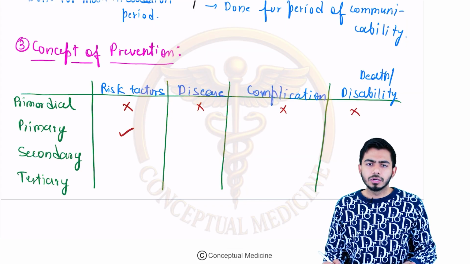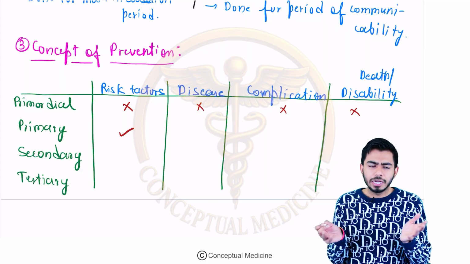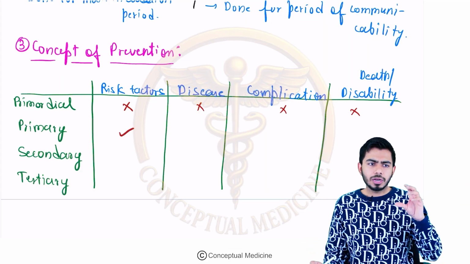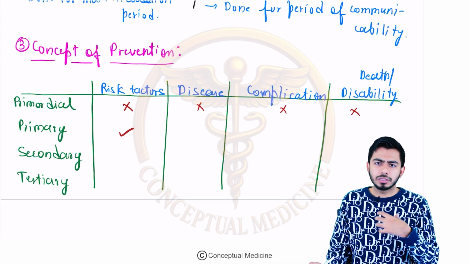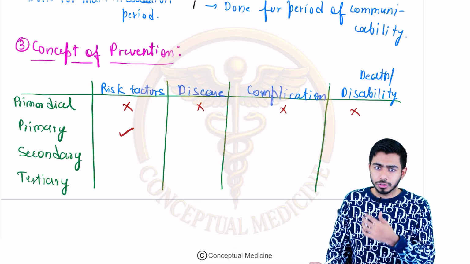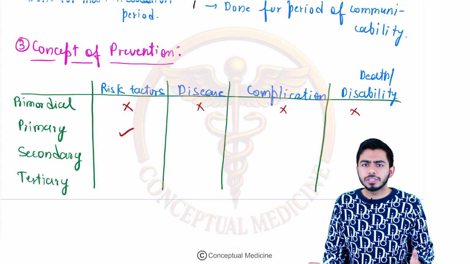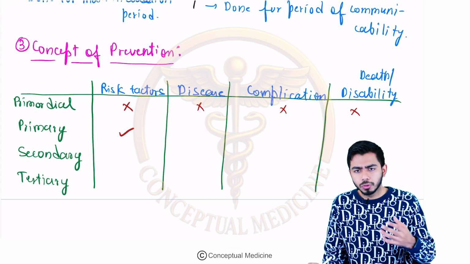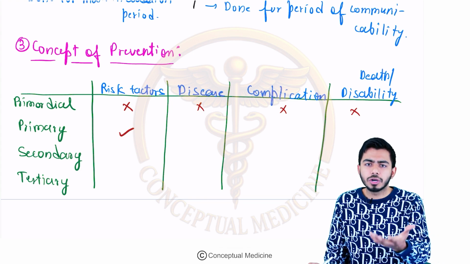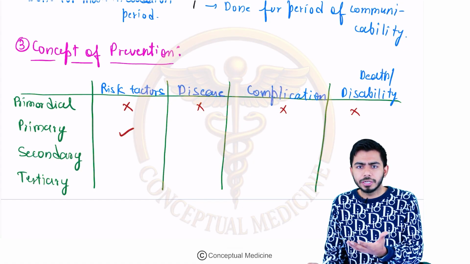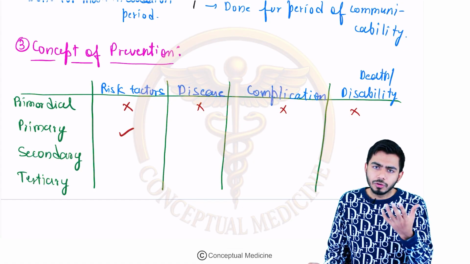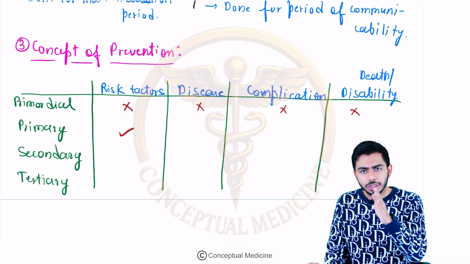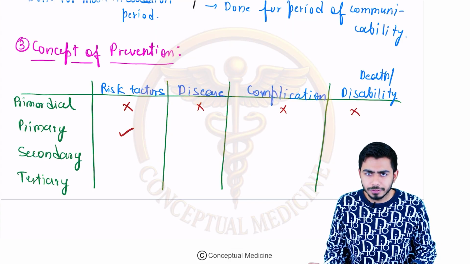For example, we are living in this world and we are surrounded by so many risk factors, right? If the climate is changing, we are susceptible to getting some cold, some viral infection. There are so many diseases. So in childhood, we took some vaccines. The immunization programs from the government side are for the protection from this risk factor, because they want to stop the conversion of risk factor into the disease, right?